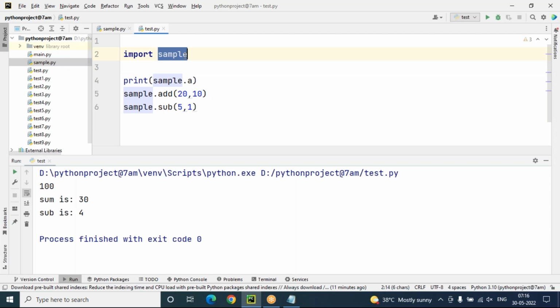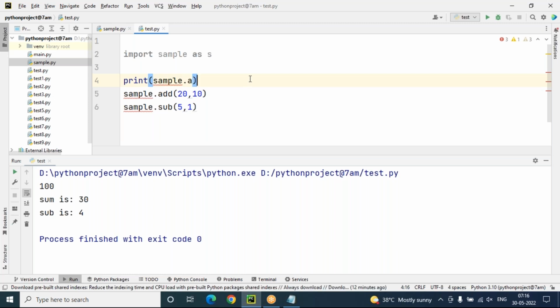Here you can see sample is a module name. Every time you want to access the variables and functions, you have to use sample.a, sample.add, sample.sub, like module.a. But if I give an alias name, like S only, I'm taking S as the alias name, so you can easily access by using S only.